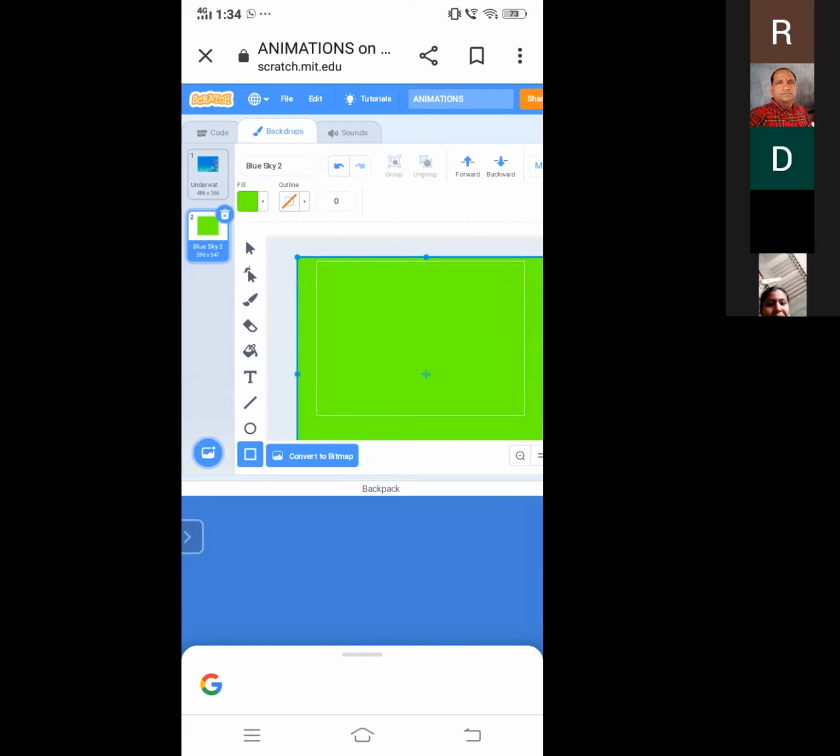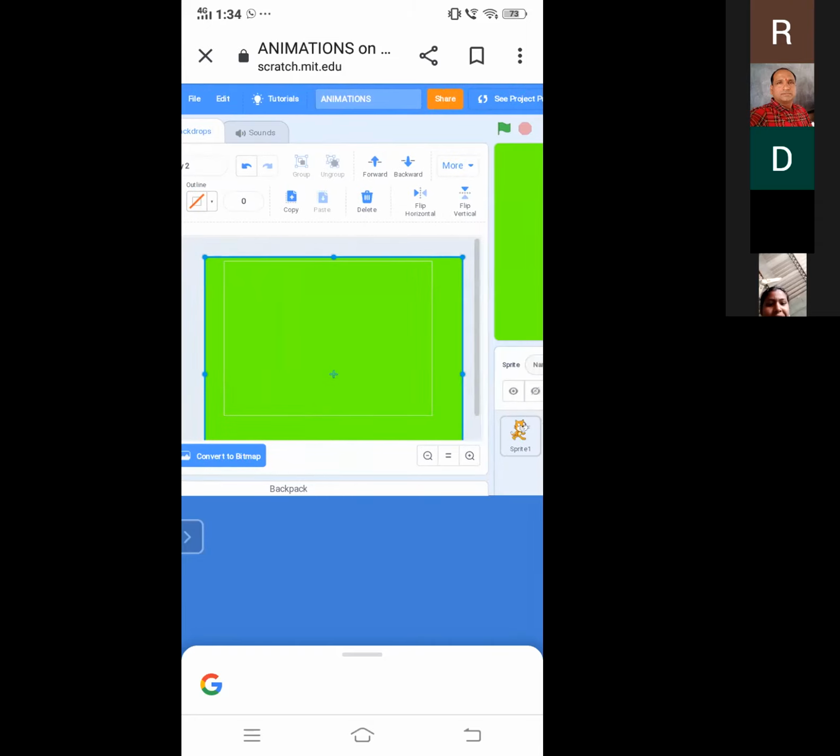If you want to delete it, you can select this arrow. It will select the whole one. And you can see copy, forward, backward, delete, flip horizontal, flip vertical. If you want to delete it, simply choose the option delete. Or else, I already painted, there are two colors, backward and frontward.